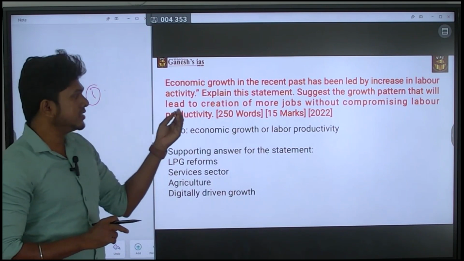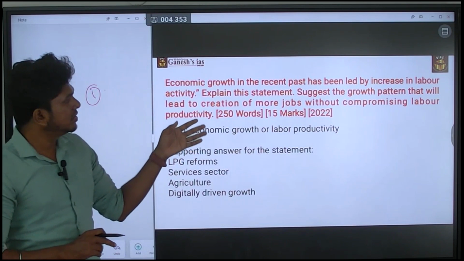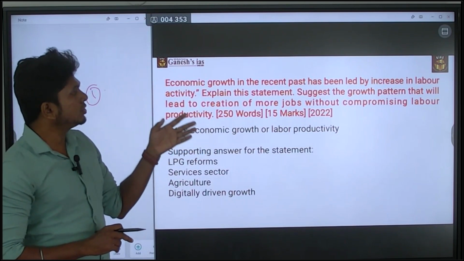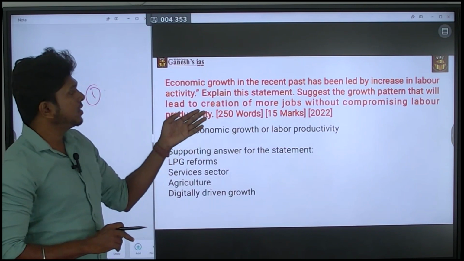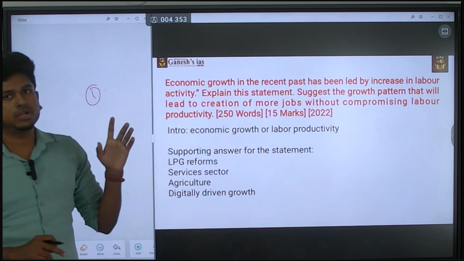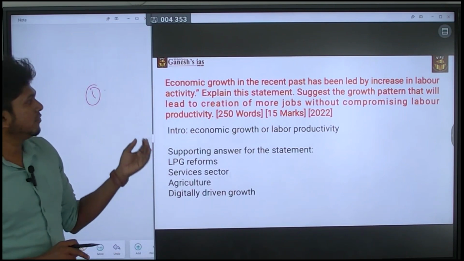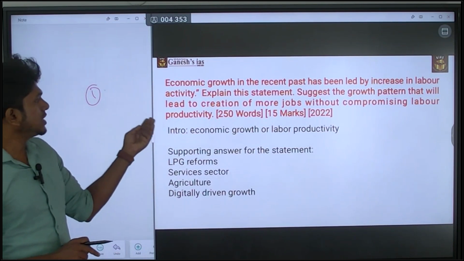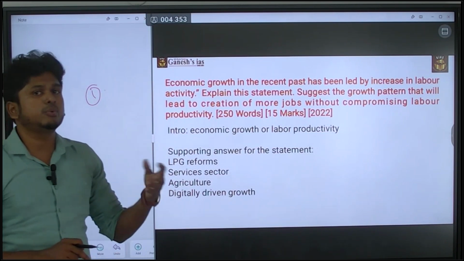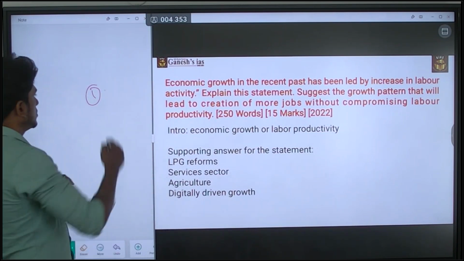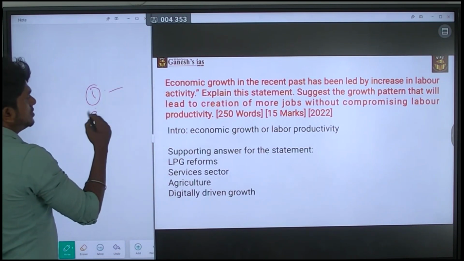Next, explain the statement. Okay, so they are asking to explain the first statement. Next, suggest the growth pattern that will lead to creation of more jobs without compromising the labor productivity. So second part is about the suggestion part. What they are asking is, you have to suggest the creation of more jobs without compromising the labor productivity. So first thing is explain the statement, and the second is the suggestion part.